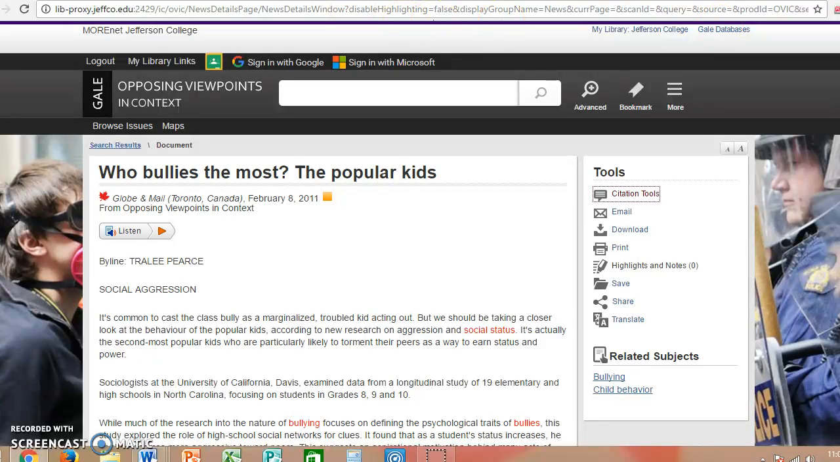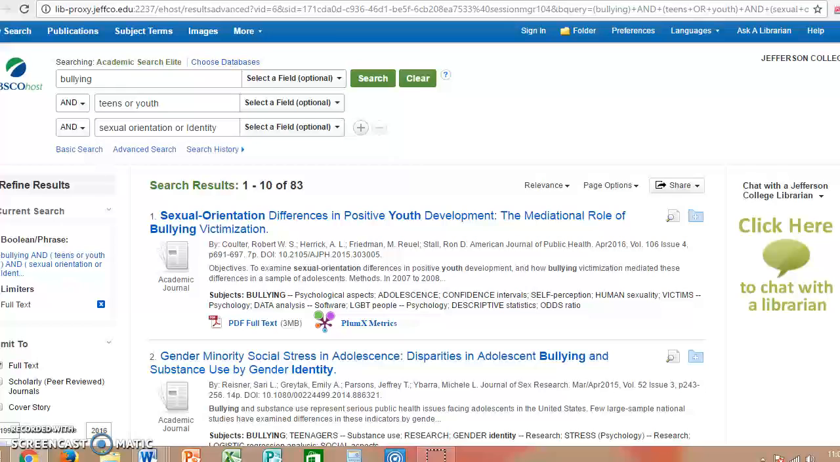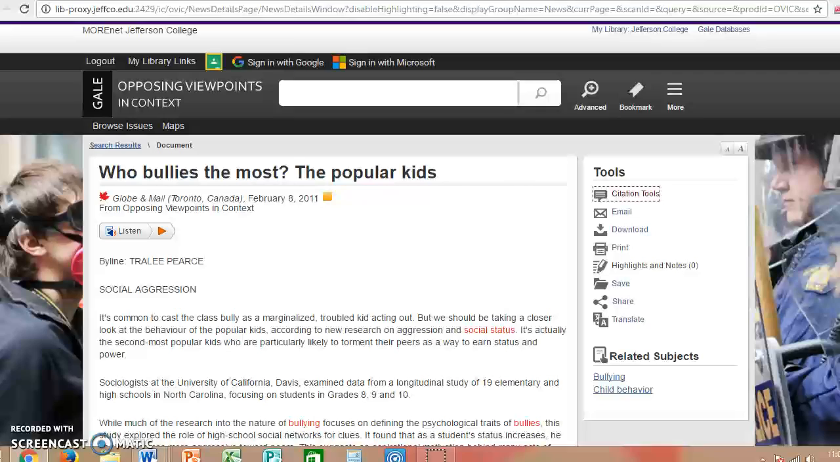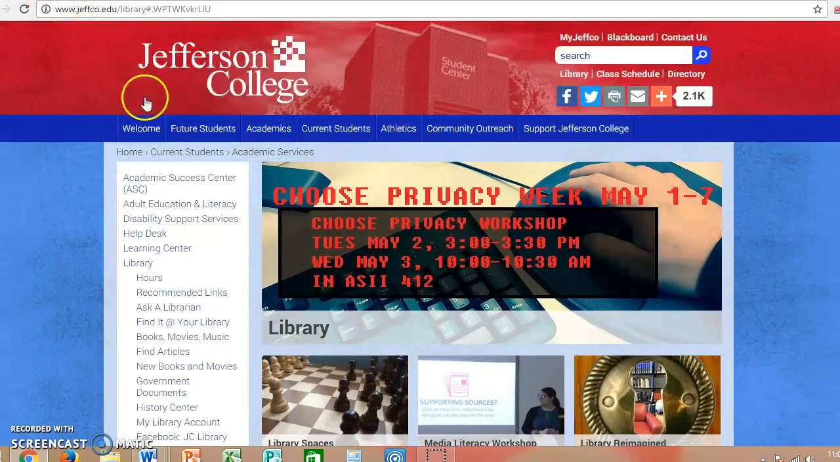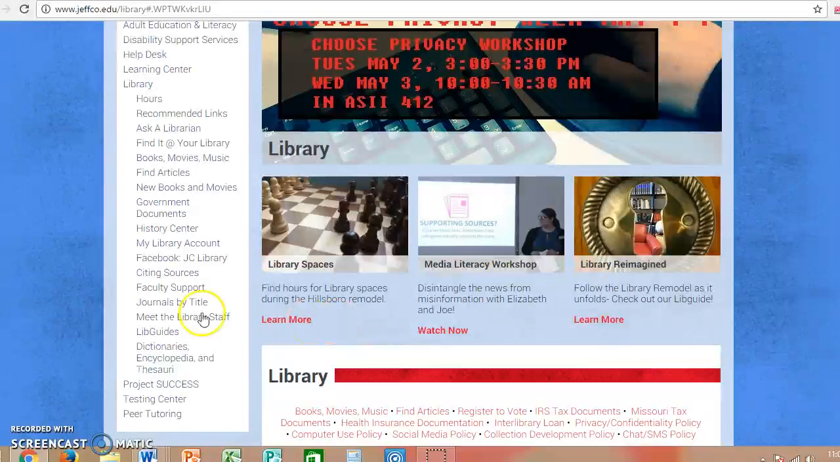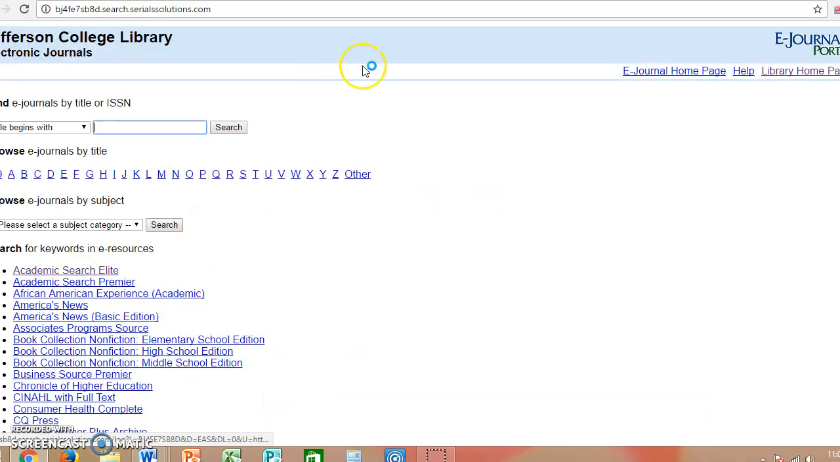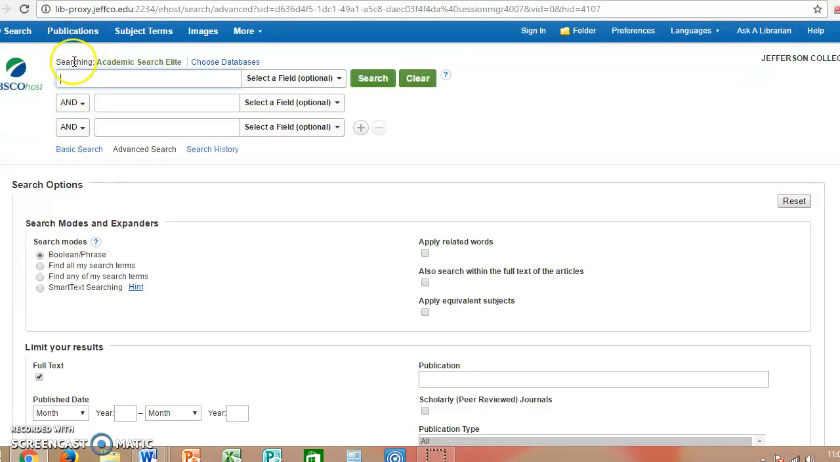Okay, going back to the library databases, I also have here Academic Search Elite that I told you about. If we go back to the very beginning, let me find it, sorry. If we were to click on Journals by Title, then I could click on Academic Search Elite, and it would pull it up just like I have here.